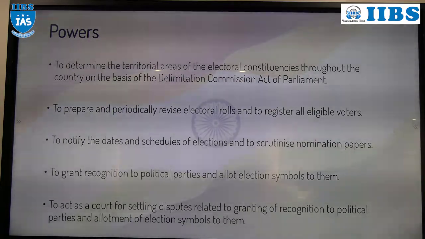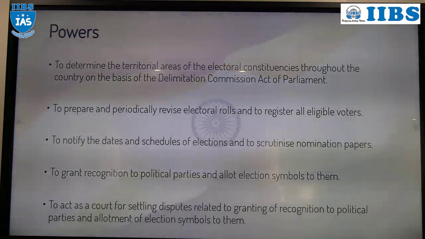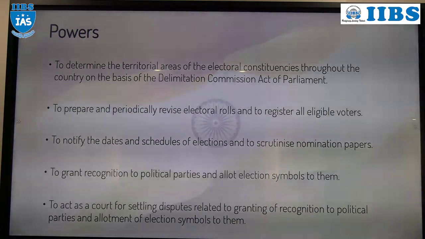Once you attain the age of 18 years, you need to get yourself registered as a voter. You can't say, I have crossed 18 years of age, I have a right to vote, I will go to the polling booth and cast my vote. Such a thing won't happen. Once you attain the age of 18 years, you need to register yourself as a voter. Who will register? Election Commission of India. Understood? So that is there. Apart from that, who will decide or schedule the election dates?